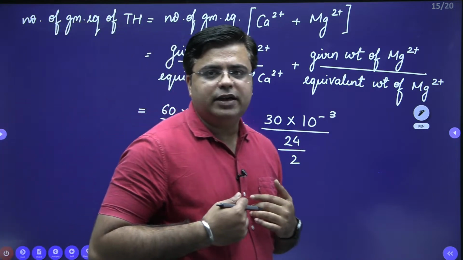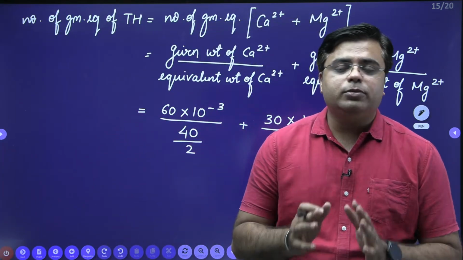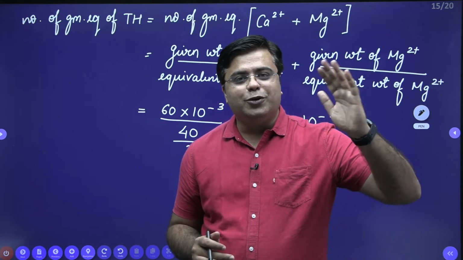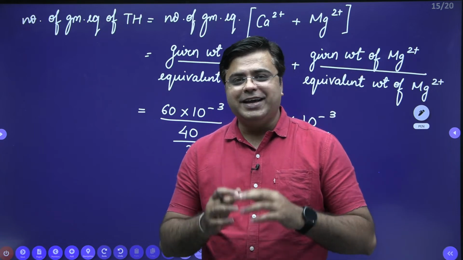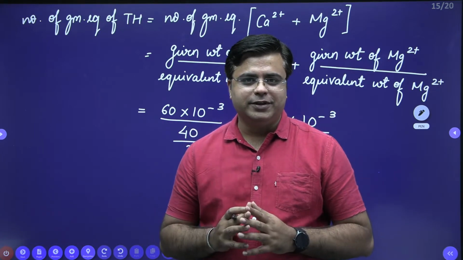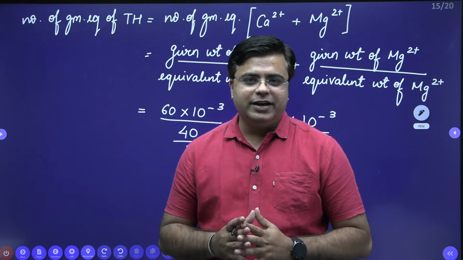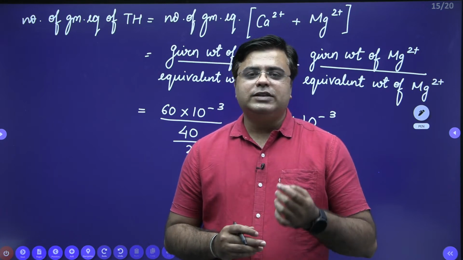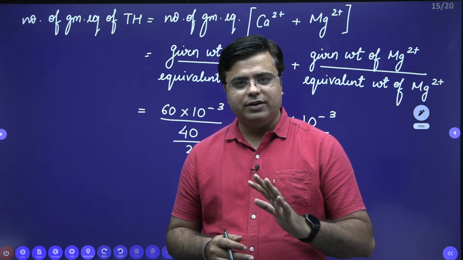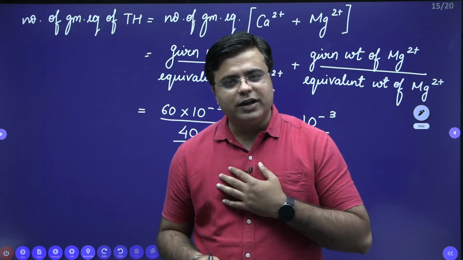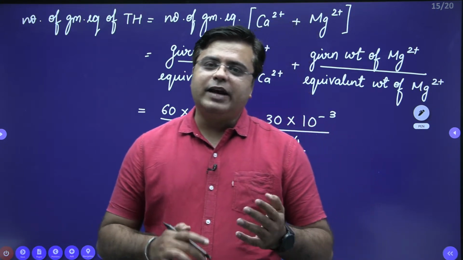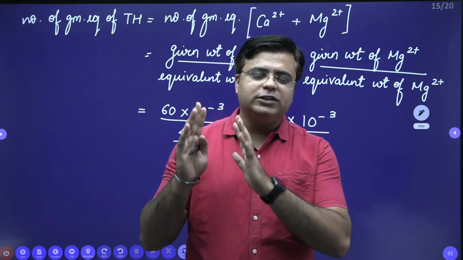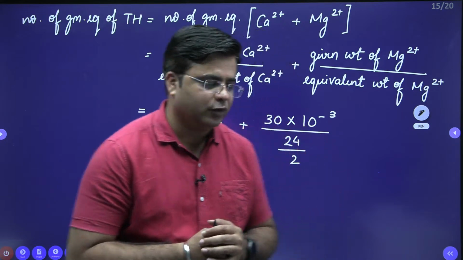We as civil engineers need not go into the depth of valency, because for that you need to go back to your 11th class, and there a huge number of exceptions come. So for us in civil engineering, either the valency will be 1 or valency will be 2. If it's iron 3 plus, then valency will be 3. That's all. So for us, the things are very easy. You need to check the charge present over the ion, and that will be the valency for us.